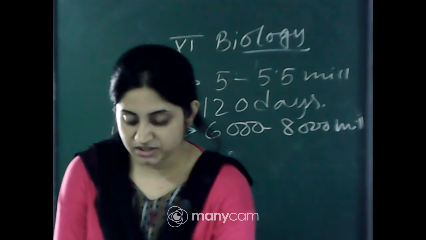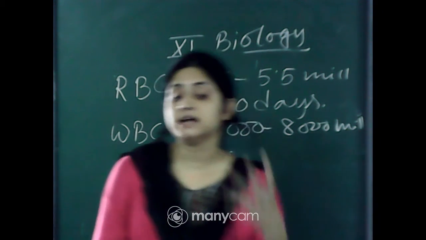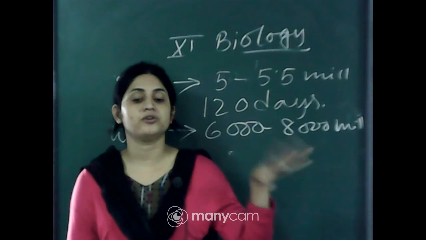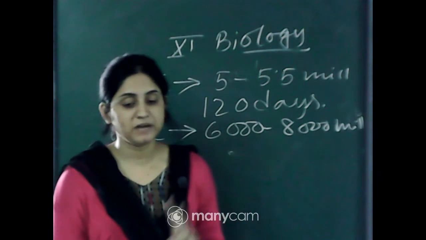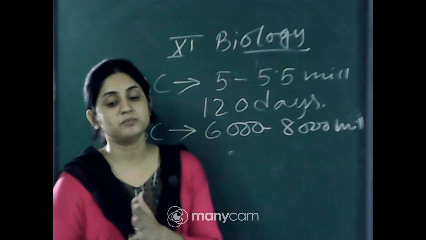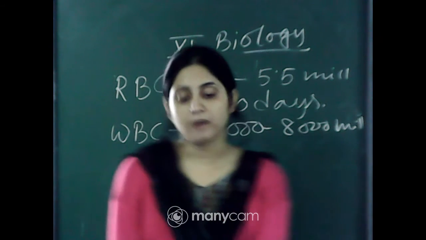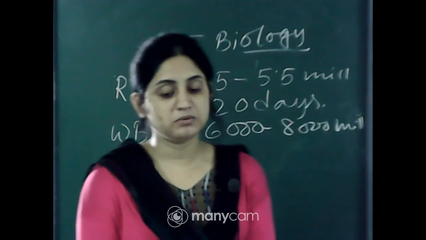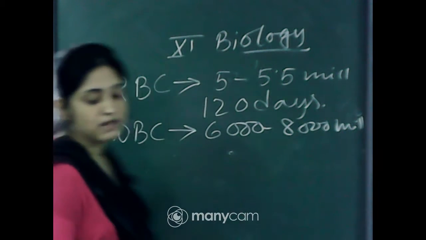Eosinophils resist infection and are also involved in allergic reactions. So allergy that occurs in our body is controlled by the eosinophil. And lymphocytes are of two types, B lymphocyte and T lymphocyte. These two are responsible for the immunity of our body. So each of the WBCs has a different function, you can know that. Now platelets, that is thrombocytes.